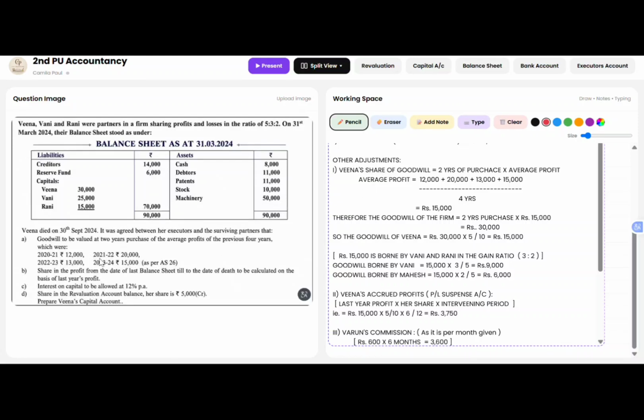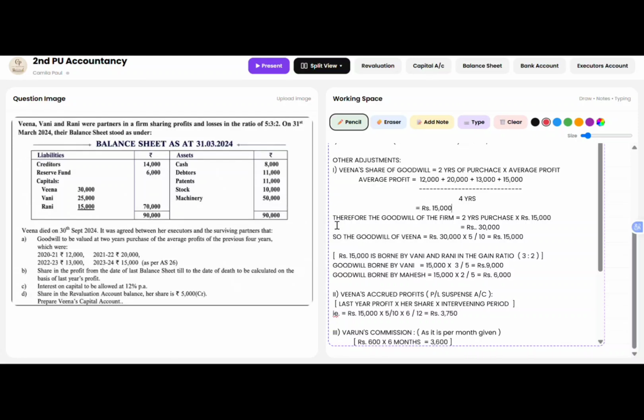That will be rupees 12,000 plus 20,000 plus 13,000 plus 15,000 divided by 4 years. So here it will be rupees 60,000, the total of the profit, divided by the 4 years, which will be rupees 15,000, that is the average profit.